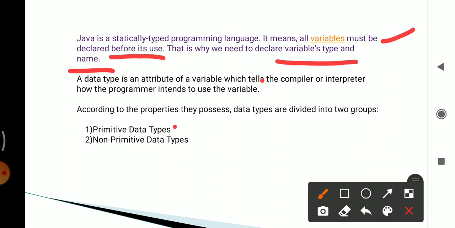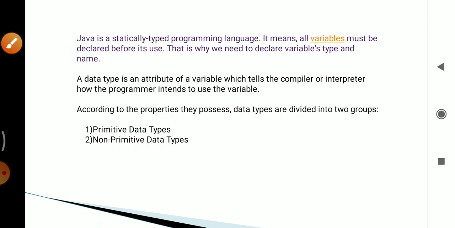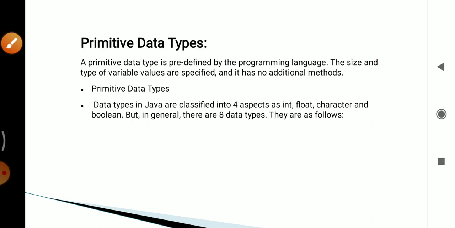Then first we will see primitive data types. Primitive data types are predefined by the programming language, so they are called primitive data types. The size and type of variable values are specified, and they have no additional methods. Primitive data types in Java are classified into four aspects: integer, float, character, and boolean. But in general there are 8 types.